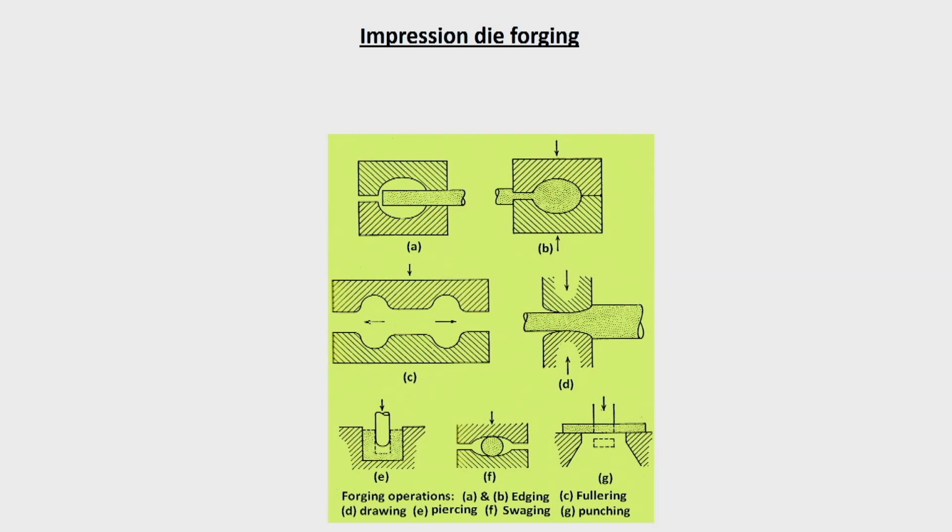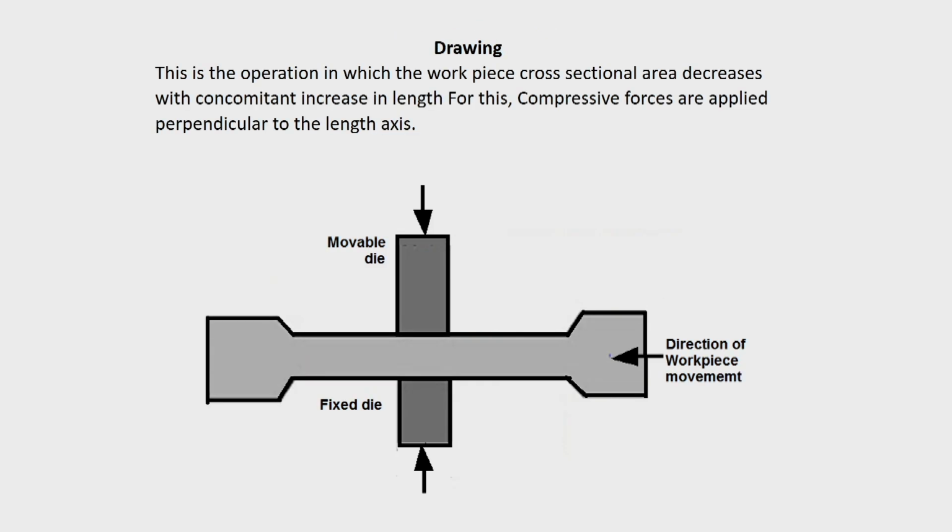And if it is a spanner, you see different shapes. At the spanner head, the two ends have a specific shape with the forks, whereas the main part is an I section. The connecting rod has a big end and a small end, and in between you have a shape with an I section. So all these are very complicated shapes. In impression die forging, it is not a single operation; it consists of different operations like edging, fullering, drawing, piercing, swaging and punching operations. Let us look at them one by one.